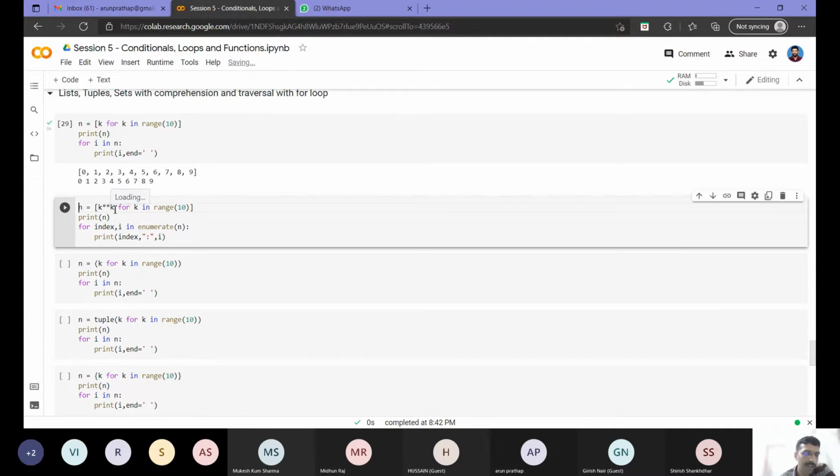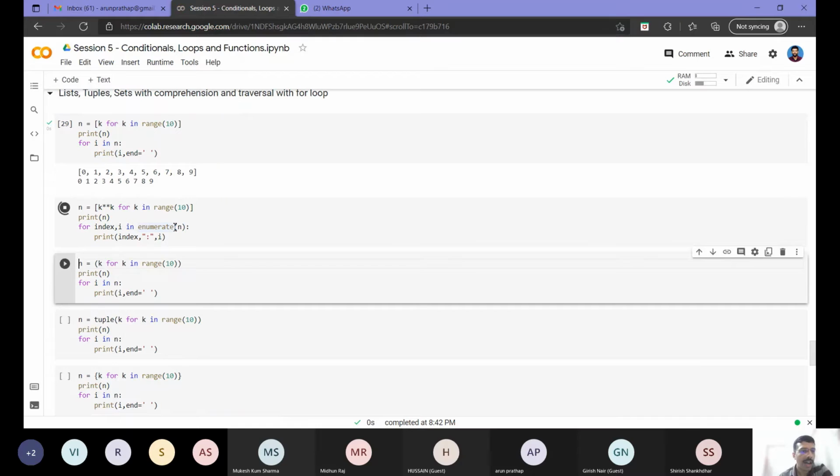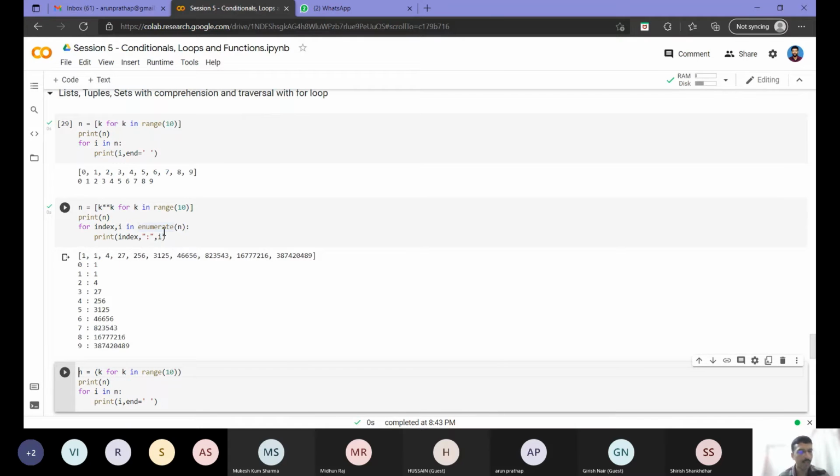Now again, suppose I have another list where I want k raised to k. What will that give? If it is 1, it will give 1 raised to 1. If it is 2, it will give 2 raised to 2. If it is 3, it will give 3 raised to 3, right? So like a numeric exponential kind of list I am making, again using list comprehension. And you can see one more thing here: I have used something called enumerate in this. If you compare this for loop and this for loop, because somebody asked to explain enumerate in the previous session also, I will just go through that.